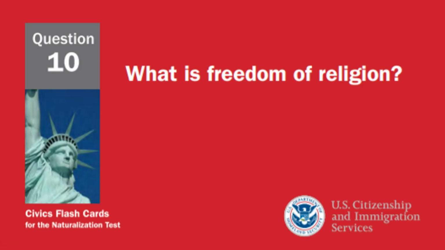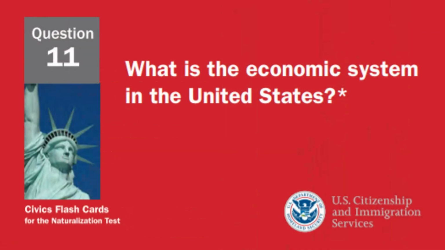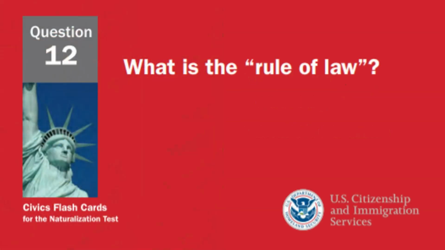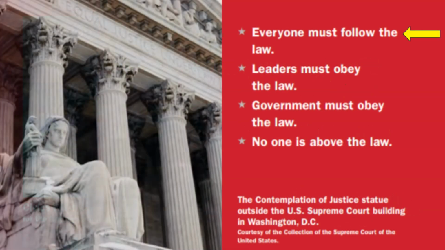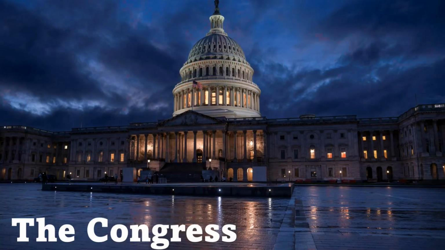What is freedom of religion? You can practice any religion or not practice a religion. What is the economic system in the United States? Capitalist economy. What is the rule of law? Everyone must follow the law. Name one branch or part of the government. The Congress.